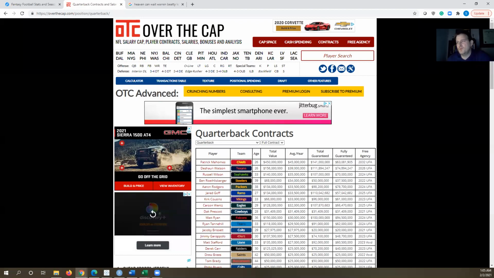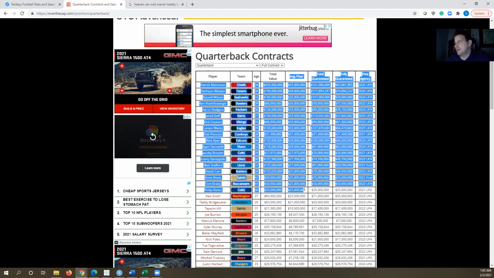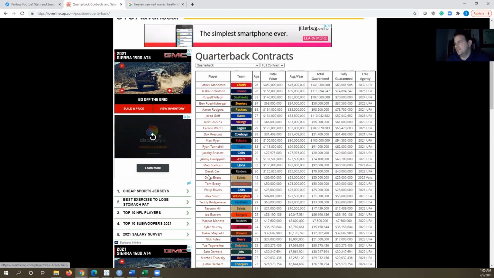Hi, I'm Scott Rada. I'm going to walk through quickly how I came up with the salary for Tom Brady for the current year and next year. My two sources were, first, OTC, Over the Cap. You can see each quarterback here, what their contract was for, but what I'm actually using is the average per year value. So you can see Tom Brady, 25 million, for 2 years.